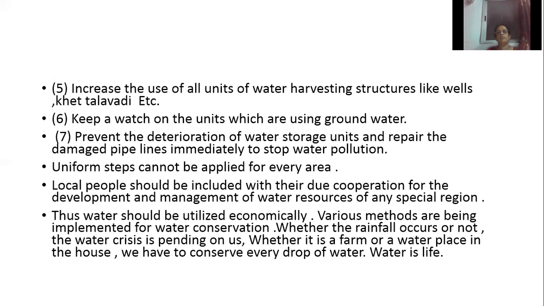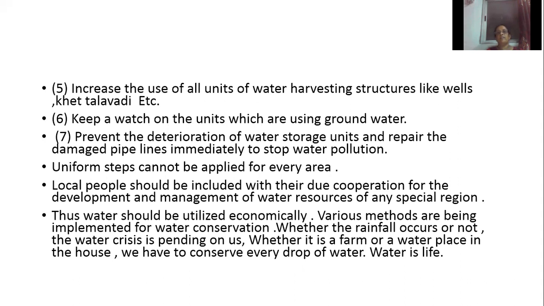So we should make use of the underground water and rainwater harvesting. We know the sources of rainwater harvesting: wells, tube wells, Khet, Talavdi, etc. So we should try to make use of water from these wells, Khet, Talavdi, ponds, etc. Then the sixth one, keep a watch on the units which are using groundwater. So we should keep a close watch on the industrial units which are making use of groundwater.